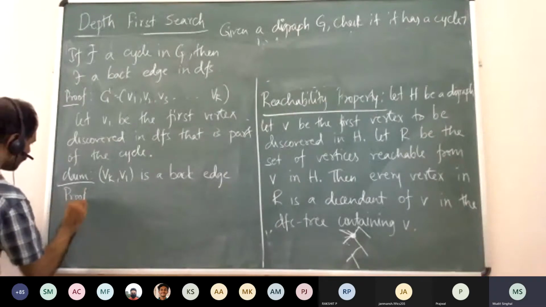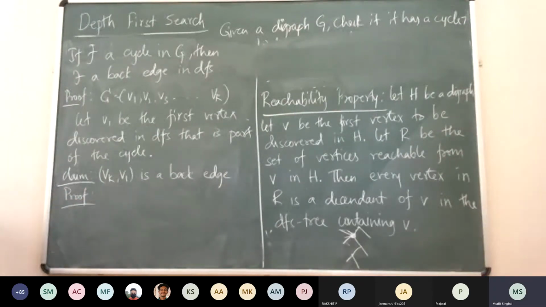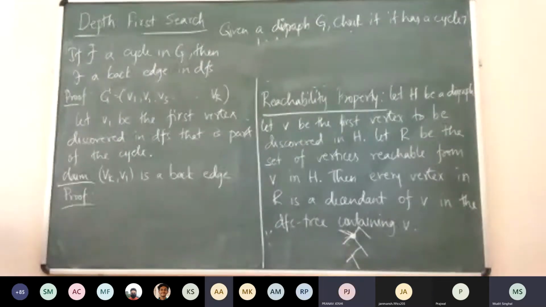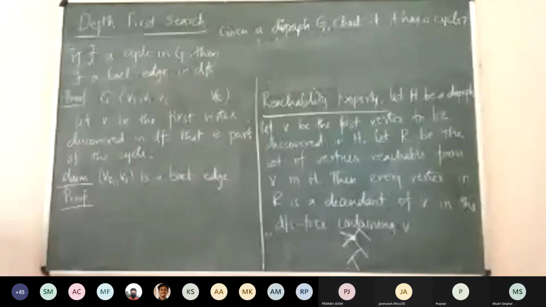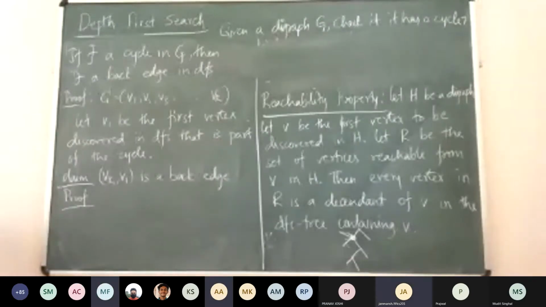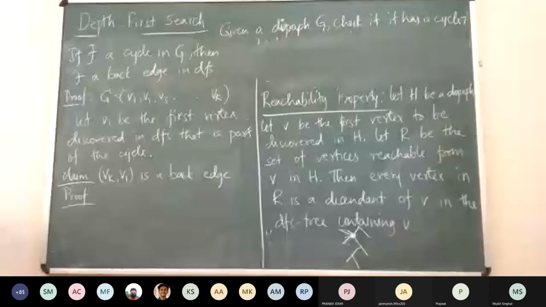Sir, there is an edge between V1 and Vk. There is a cycle. Is there an edge between V1 and Vk? It's a cycle, right? So it is from Vk to V1, not V1 to Vk. VkV1 is the back edge, but what Mudit is saying is: is there an edge from V1 to Vk, Mudit? Or is it Vk to V1? Is there an edge or a path? Sir, I'm saying from Vk to V1 there is an edge. That is what I have written, and there is a path from V1 to Vk.